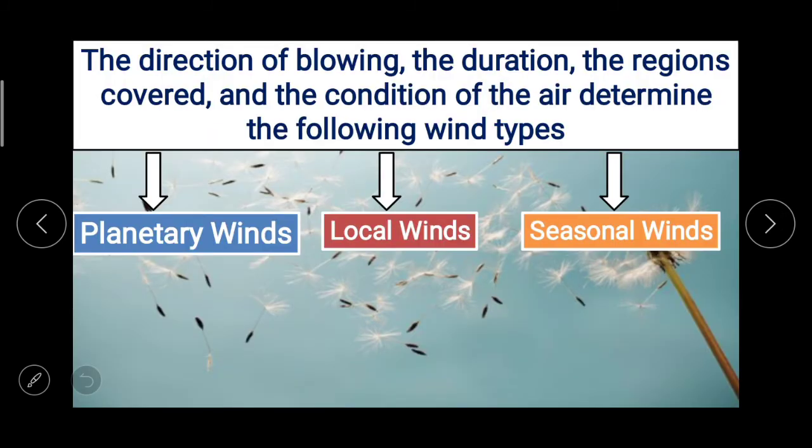The direction of blowing, the duration, the regions covered and the condition of the air determine the following wind types.